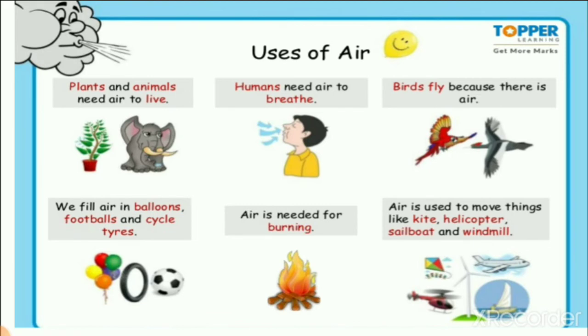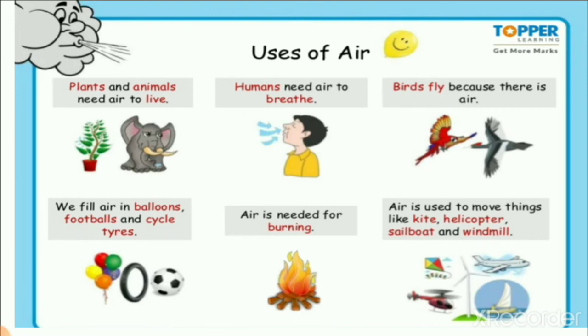So all living things, plants and animals, need air to live. The first and most important thing for living things is air. Why? Because every second we need to breathe, and that's why we need air to breathe. So you can see humans need air to breathe. Birds fly because there is air. So birds fly with wings.